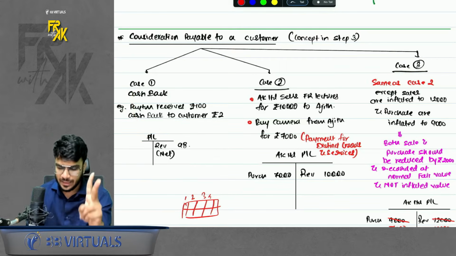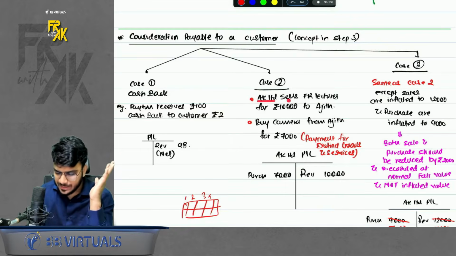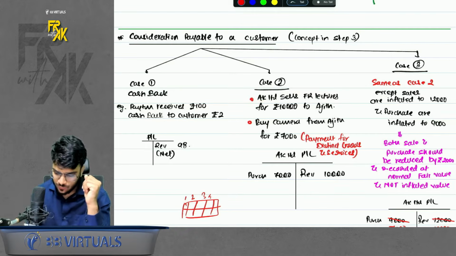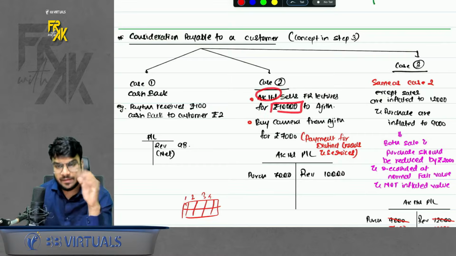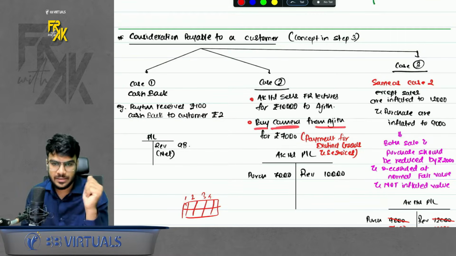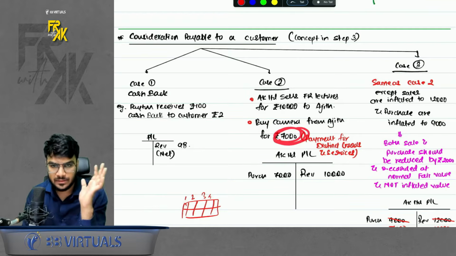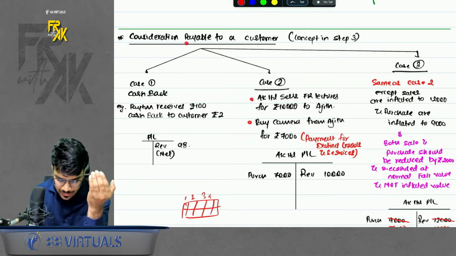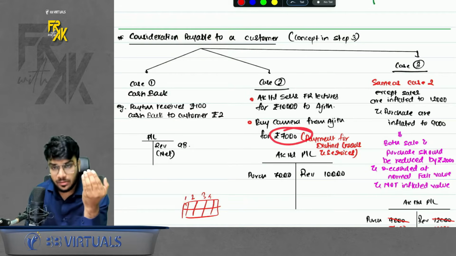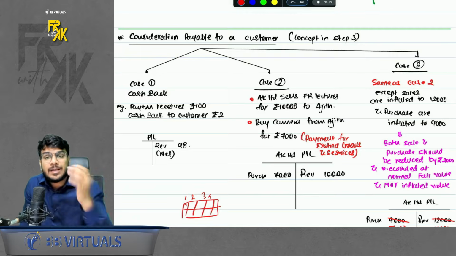First case. Second case might be, let's take for instance, AK sells AFR lectures to Ajit. So AK will receive 10,000 rupees. But AK also buys a camera from Ajit. That is, I am buying some goods from the customer for which I am going to make a payment of 7,000. So here a consideration is payable to the customer, not in the form of cashback. It is payable because I am buying something from my own customer.